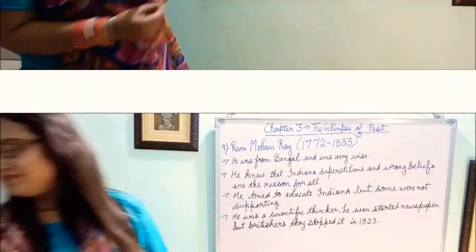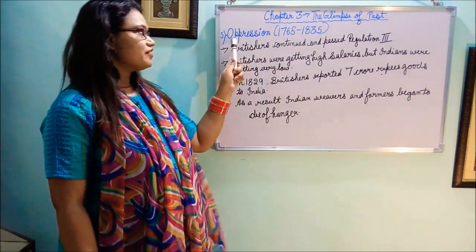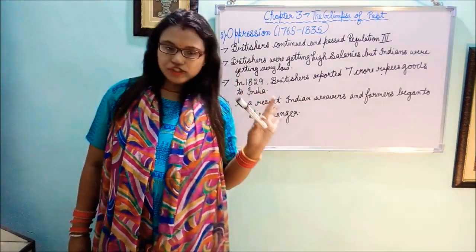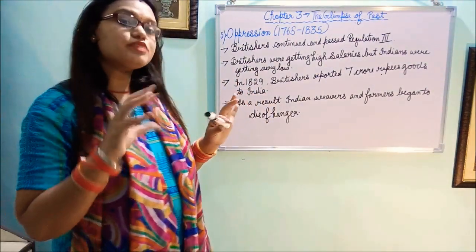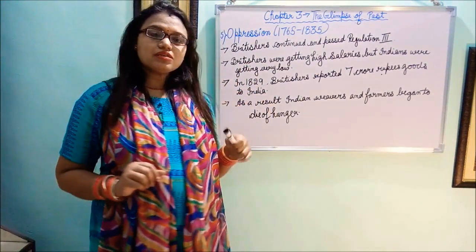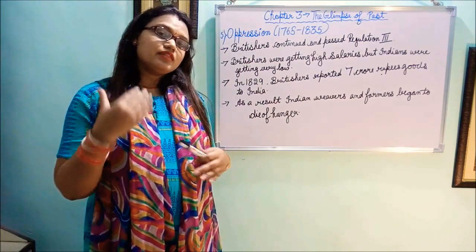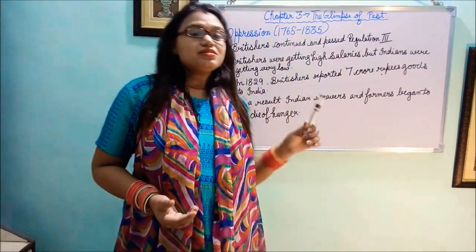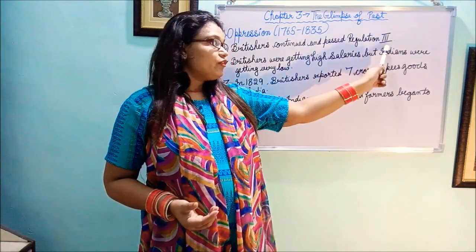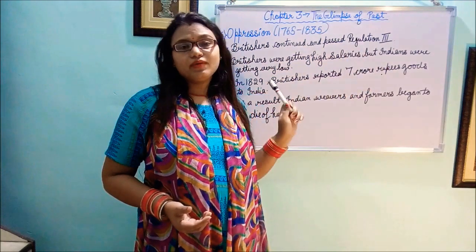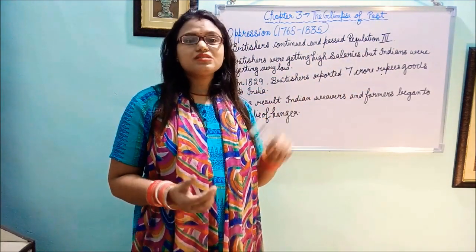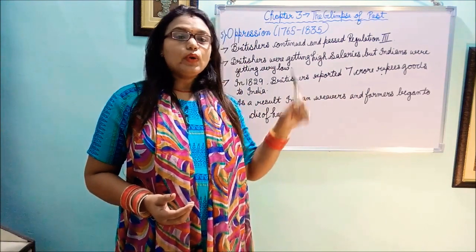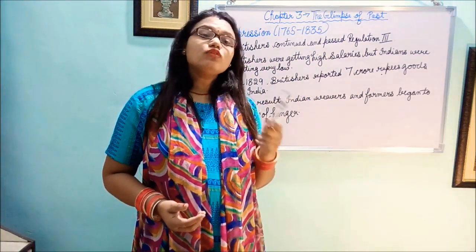Understand? So now students, we will discuss the fifth part, and that is oppression. Oppression means suppression, means making someone under pressure. So Britishers were putting pressure on Indians. They even passed Regulation number 3. What is Regulation number 3? According to this act, any Indian could be sent to jail without a trial.